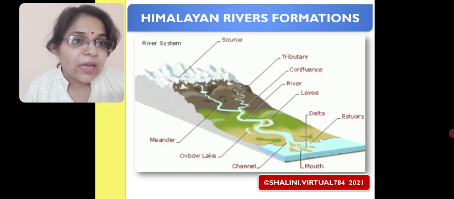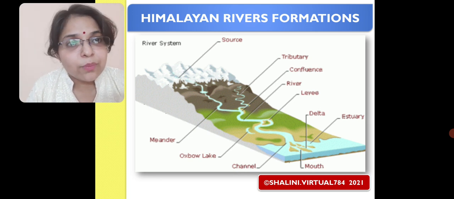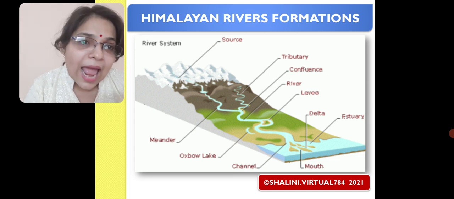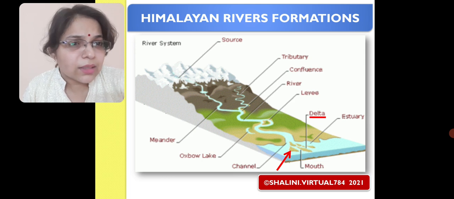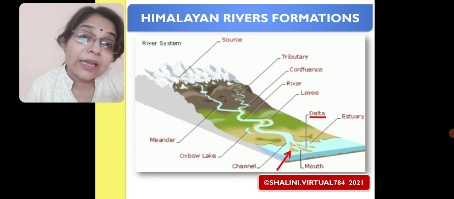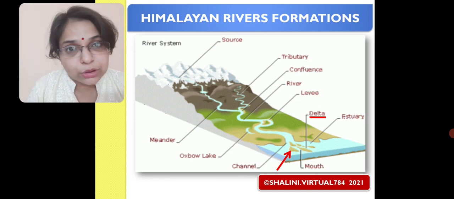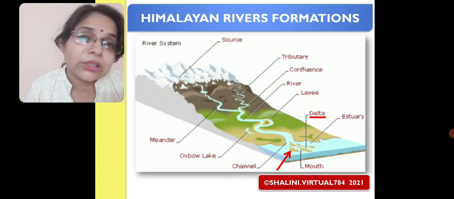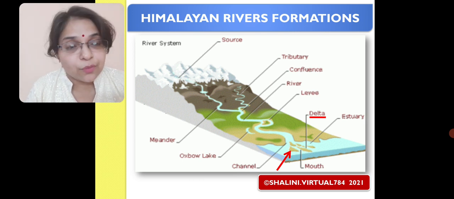Now let us see here again on the screen, we have all the Himalayan river formations: tributary, confluence, levee, delta, oxbow lake, and let us see something more. See here, this is the delta, which is simply a triangular shaped land created at the mouth of the river because of the continuous deposition of sand, silt, and all this alluvium that is deposited by the river just before merging with some larger water body.